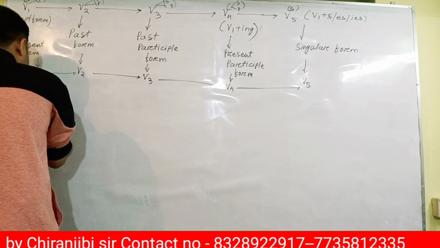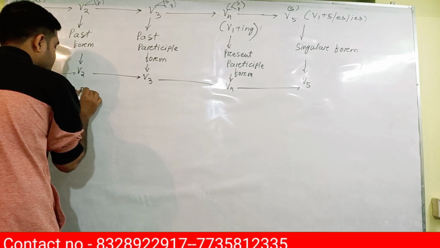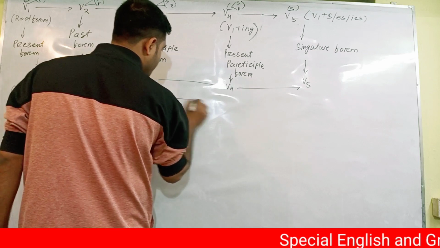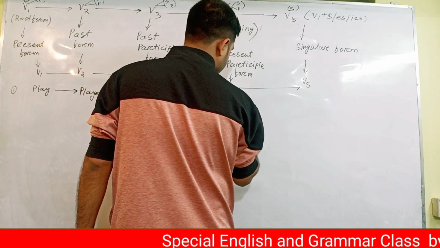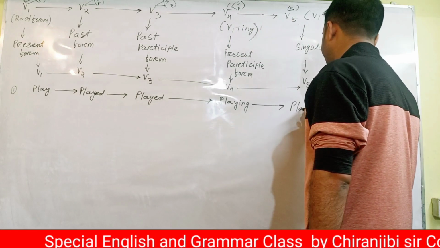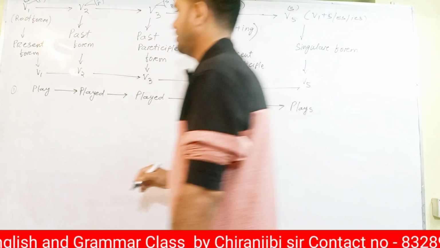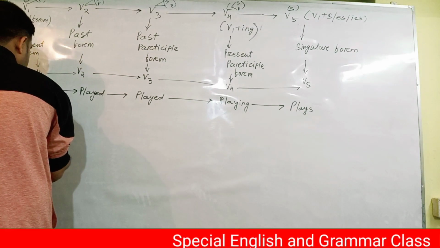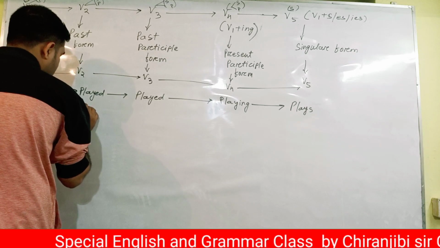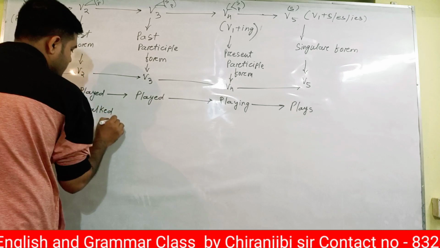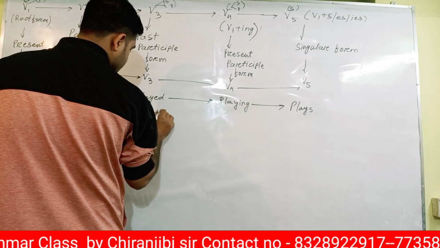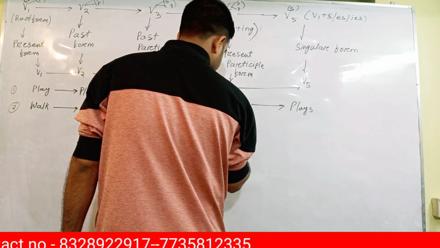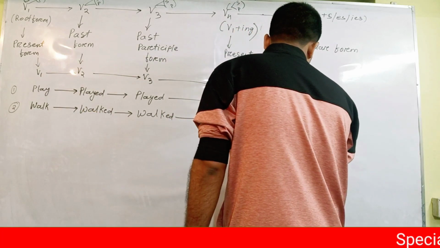If I write play, V2 is played, V3 is played, V4 is playing, V5 is plays. Number two, walk, walked, walked, walking, walks.